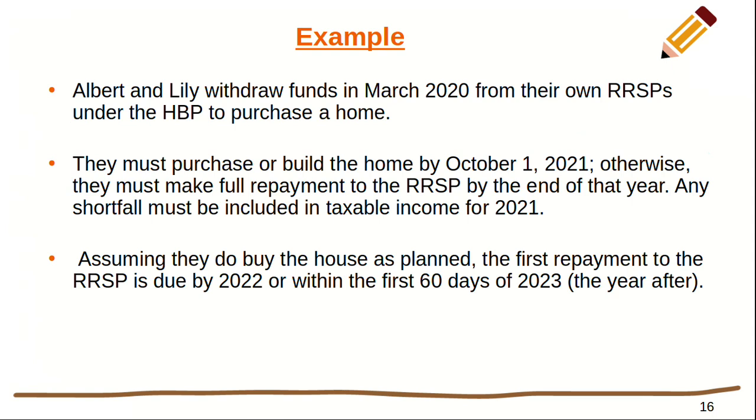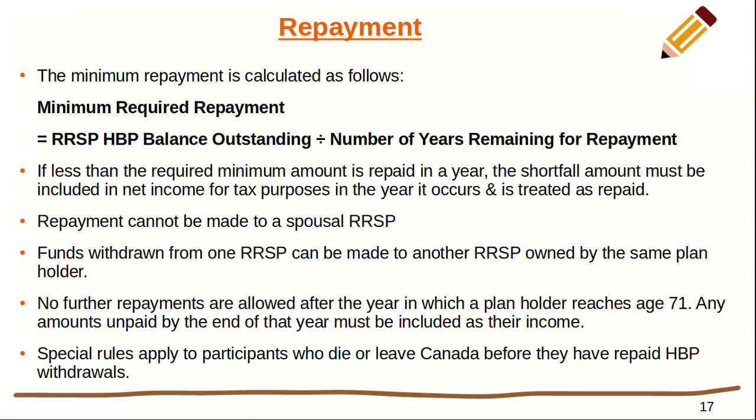Sure. Now, let's learn about the repayment structure. The minimum repayment amount is calculated as follows. RRSP HBP balance outstanding divided by the number of years remaining for repayment. If less than the required minimum amount is repaid in the year, the shortfall amount must be included in the net income and be taxed in the year it occurs, and is treated as repaid.